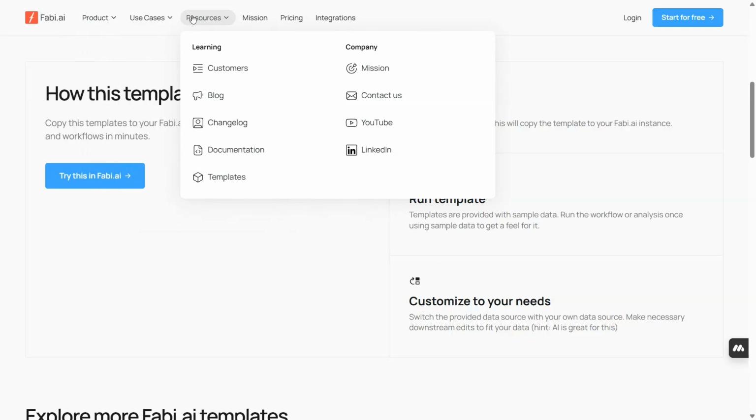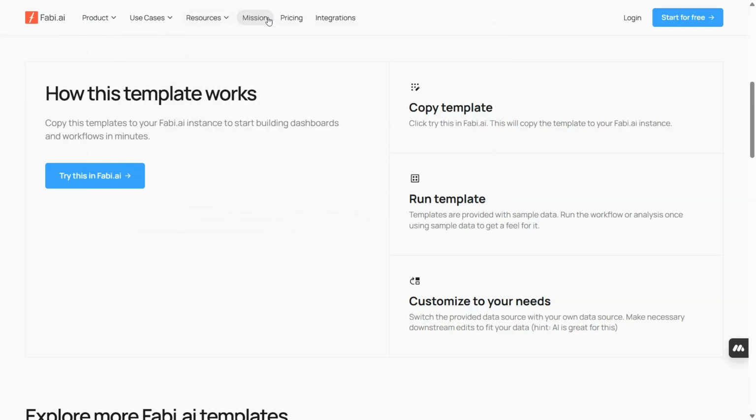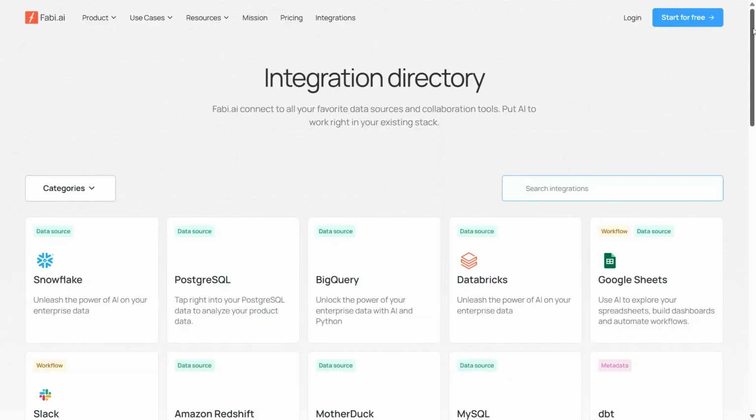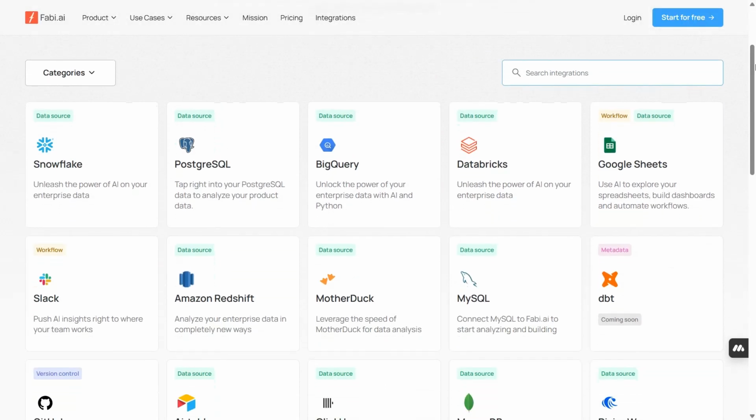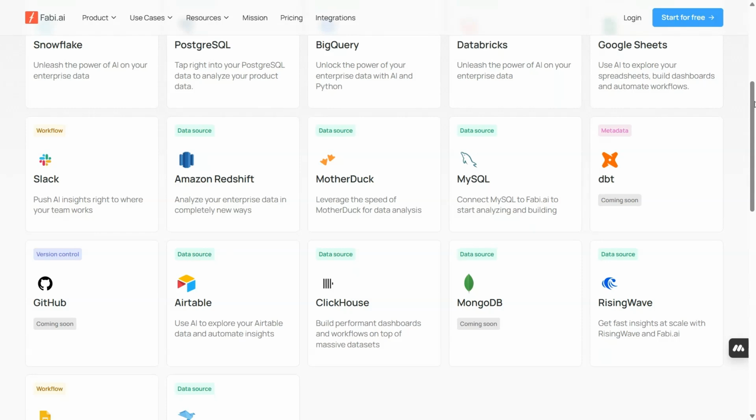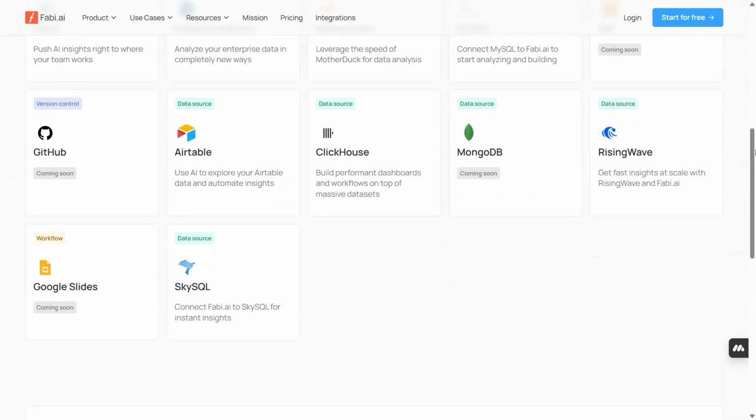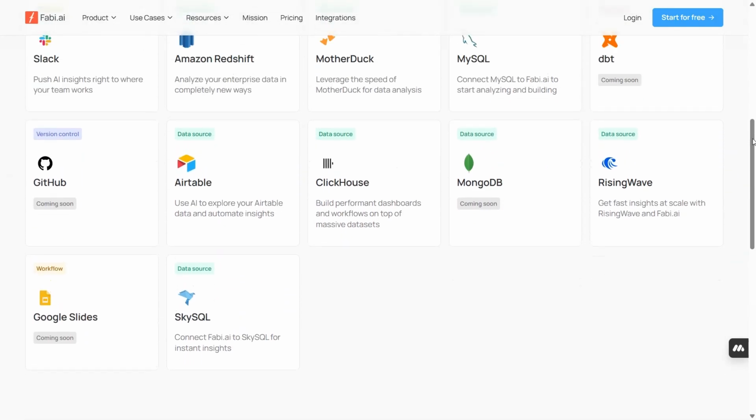Why fabi.ai? Now let me ask you this. How often do you and your team work on Excel or Google Sheets and just keep updating rows without really gaining any insight from the data? That's a huge problem. The data just sits there, unused. No charts, no answers, just raw numbers. That's exactly the problem fabi.ai solves.